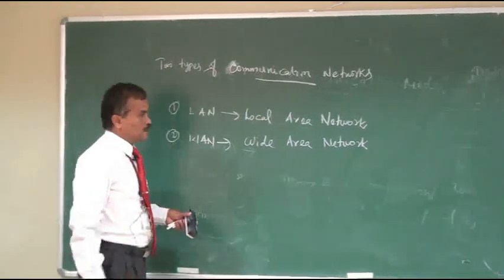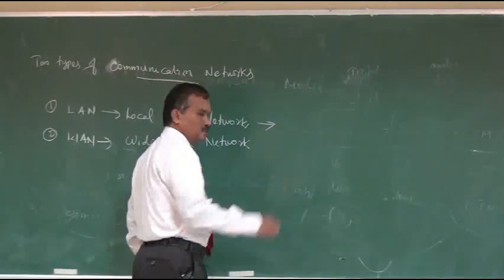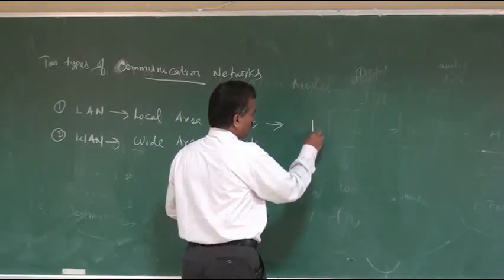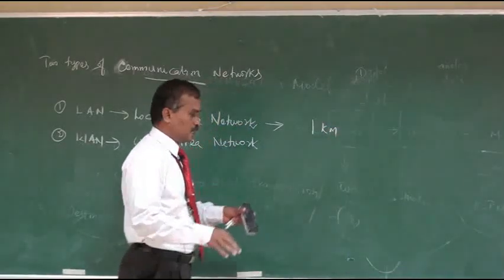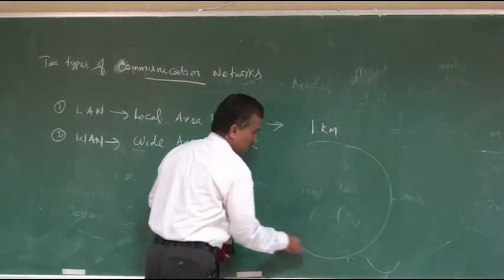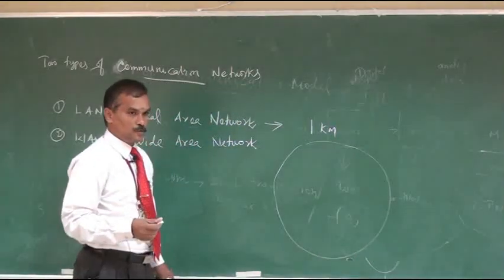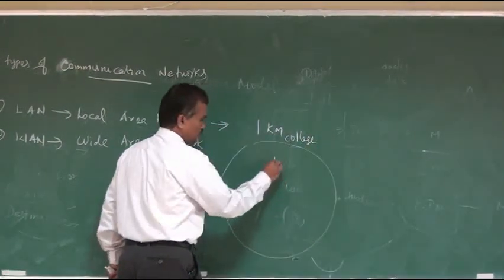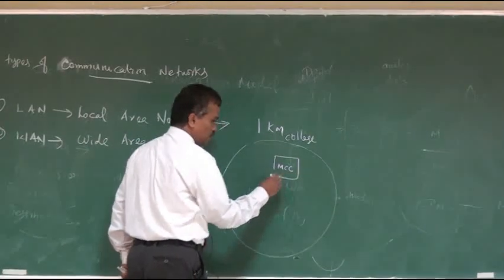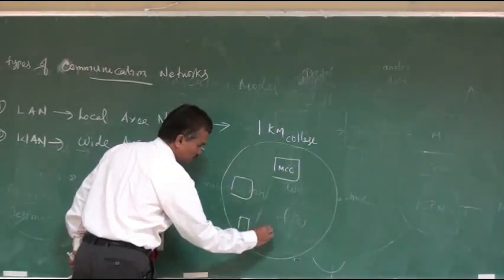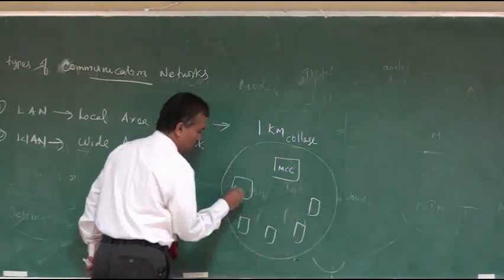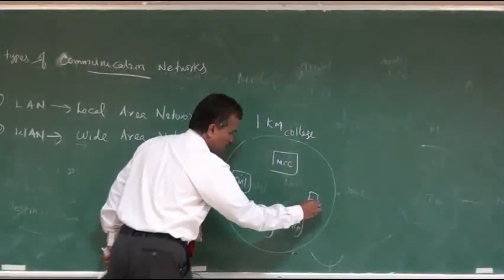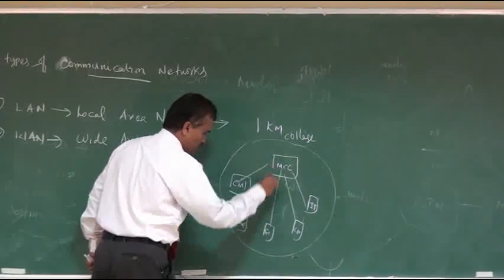Local area network normally covers a small geographical area, in the sense the distance is not more than 1 kilometer. For example, suppose you take our college. We have a main computer center. From the main computer center various departments are connected, maybe civil department, mechanical department, ECE department, CSE department, IT department. It can be connected by means of some fiber optic cable.